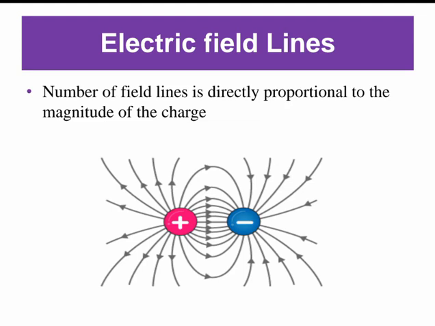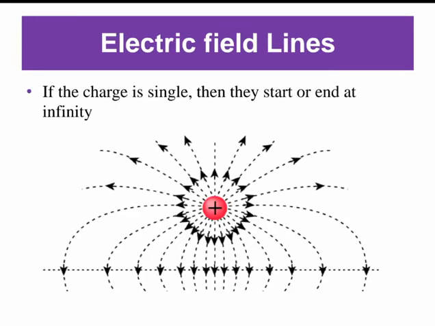Since the electric field lines point radially away from the charge, they are perpendicular to the equipotential lines. The potential is the same along each equipotential line, meaning that no work is required to move a charge anywhere along one of these lines. And if the charge is single, whether positive or negative, then the field lines start or end at infinity. I have shown you the image of the diagram, positive charge. If the charge is single, then they start or end at infinity.